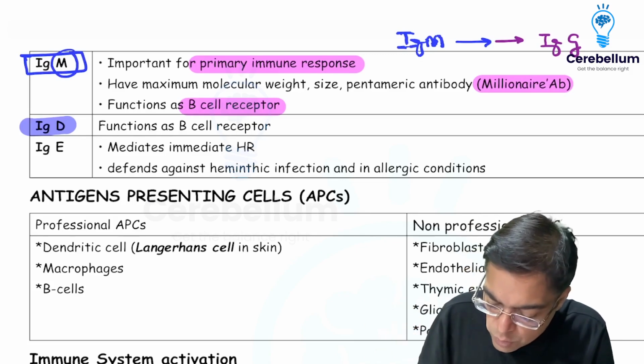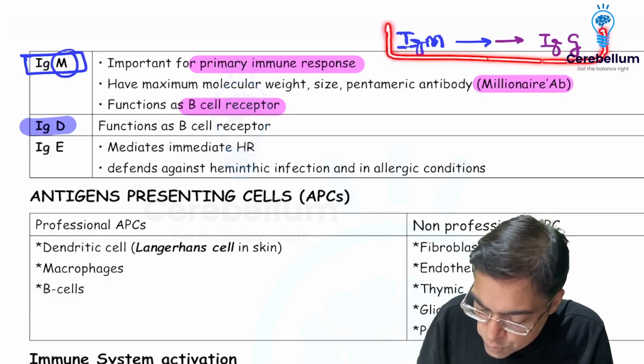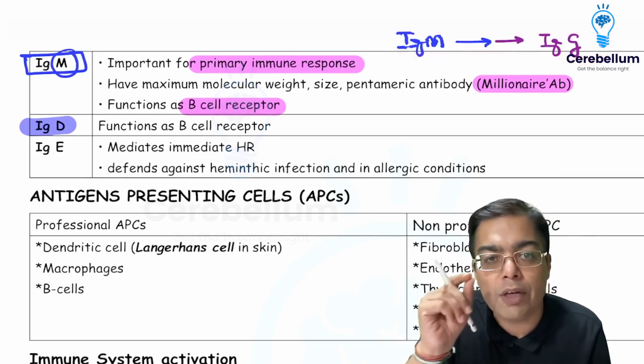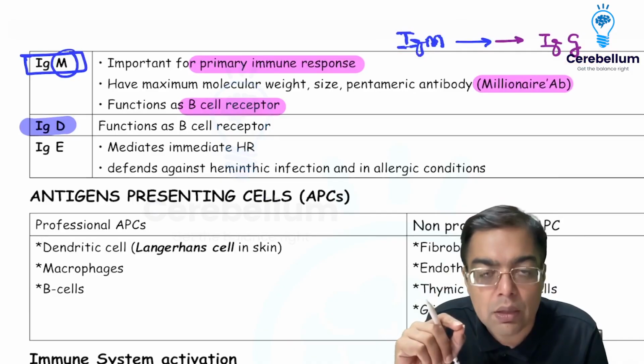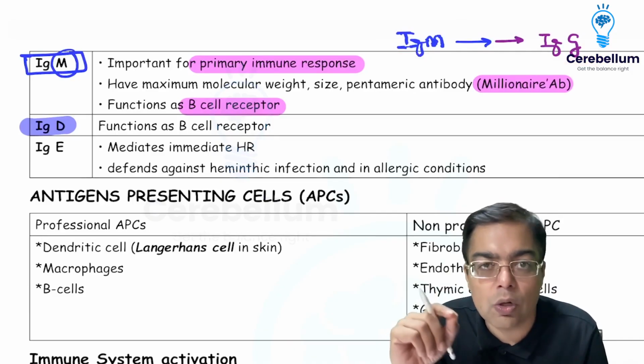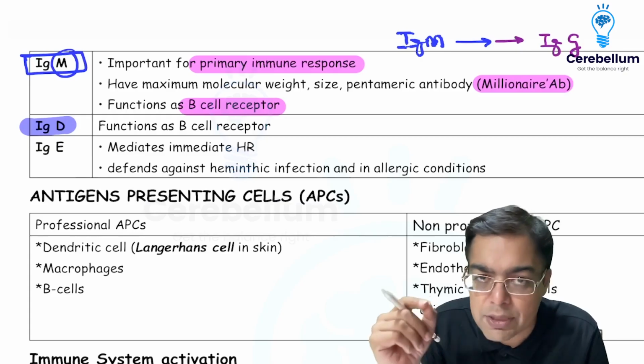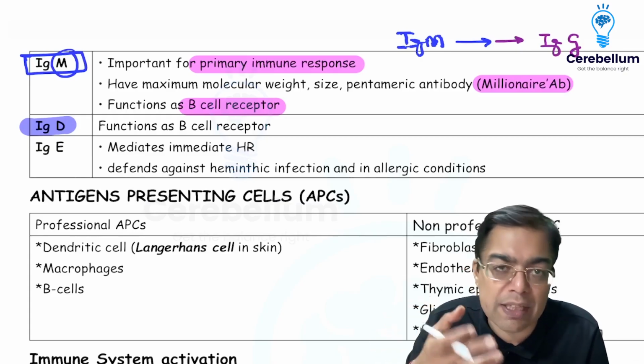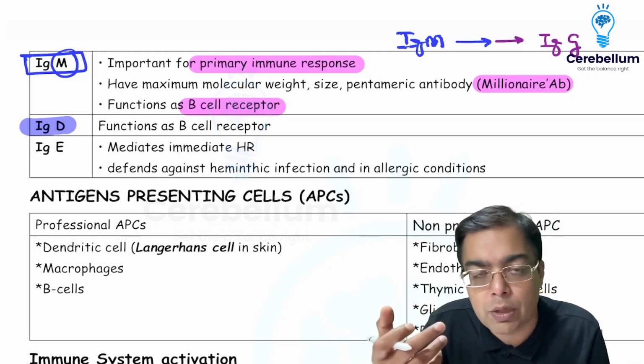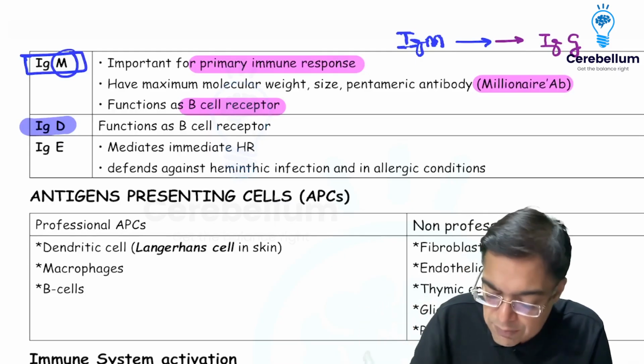This situation is what is going to be given the name of isotype switching. So when you have IgM and IgD produced together, that's associated with the mechanism alternate RNA splicing. And when we are thinking in terms of IgM initial production followed by production of IgG, IgA or IgE, that's given the name of isotype switching.